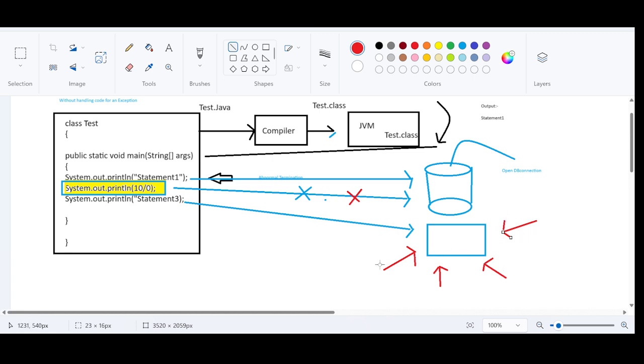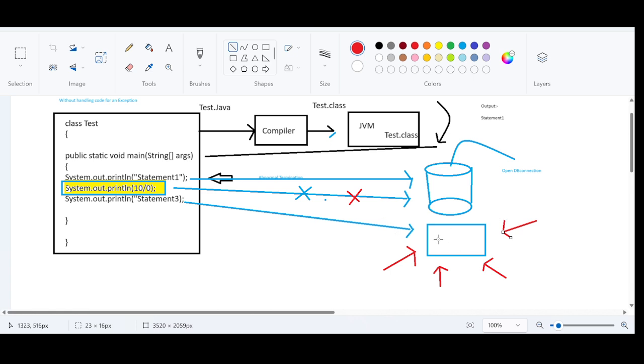And there will be a threshold for this. You can have only a few users at a given point of time. Let us say there can be at most 80 users at a given point of time to keep the DB connection open. If all the 80 users are found to be having the open DB connection without having it closed, then if the 81st person comes to open the DB, it will not accept. The application is going to behave weirdly. The application is going to crash,